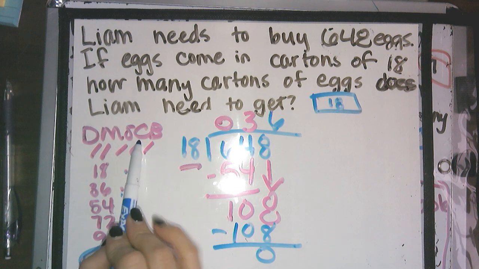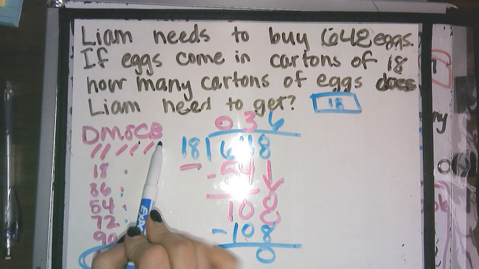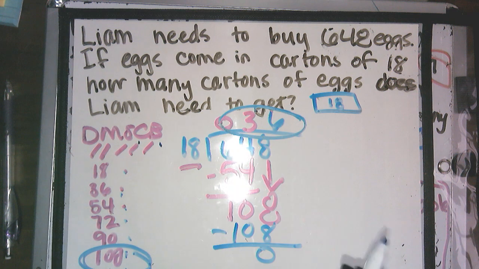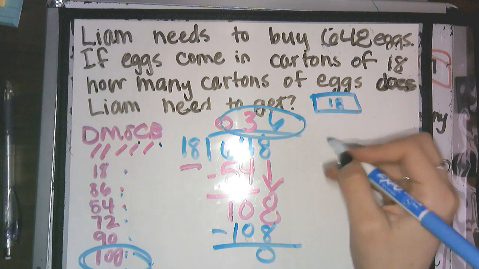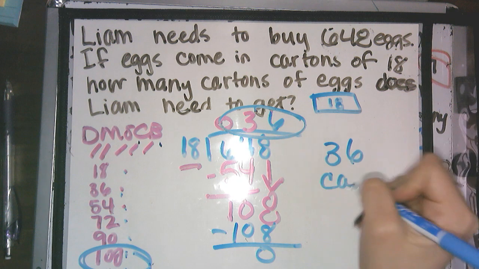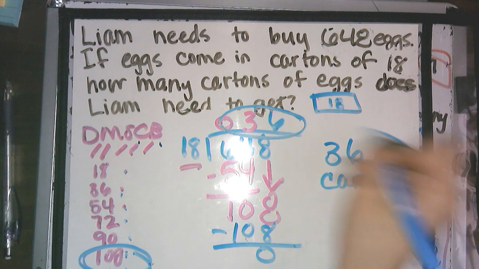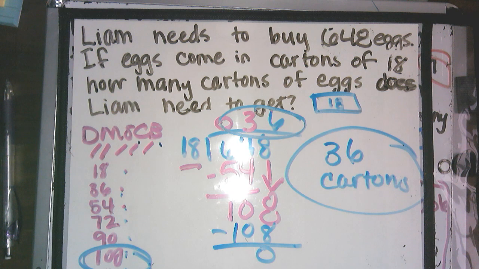Check. Is that less? It sure is. Then I need to bring down. There's nothing left to bring down. So my answer is 36. Now, because it's a word problem, I need to write 36 cartons and circle that answer. So these are just a few examples of what you will be doing.